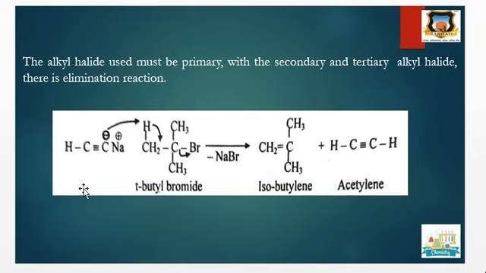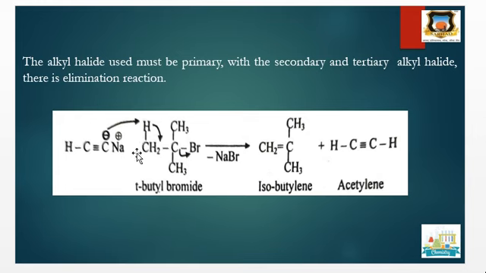The alkyl halide used must be primary. With secondary and tertiary alkyl halides, there is elimination. When we use tertiary and secondary alkyl halides, they undergo elimination reaction. Therefore, we have to use only primary alkyl halide. For example, here this is tertiary butyl bromide, a tertiary halide, and instead of substitution or replacement of this bromine, the acetylide attacks this hydrogen and eliminates it.